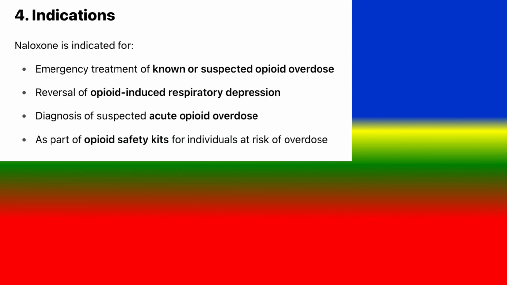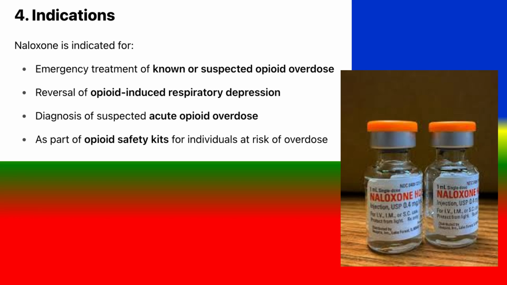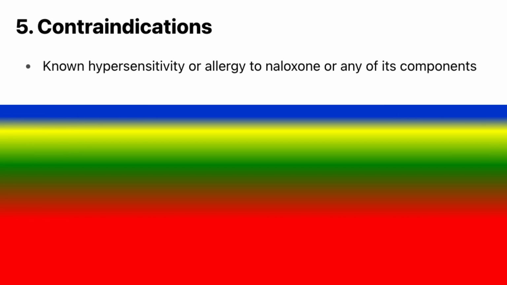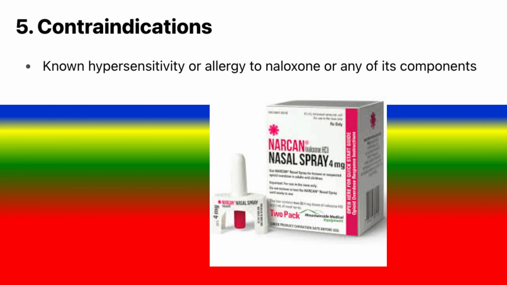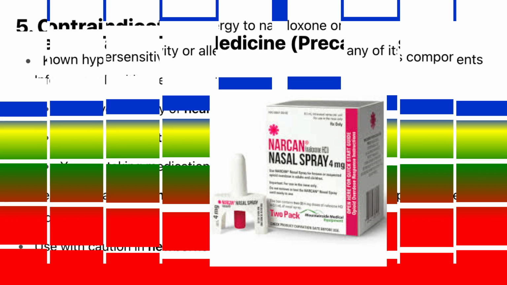4. Indications. Naloxone is indicated for emergency treatment of known or suspected opioid overdose, reversal of opioid-induced respiratory depression, diagnosis of suspected acute opioid overdose, and as part of opioid safety kits for individuals at risk of overdose. 5. Contraindications. Known hypersensitivity or allergy to naloxone or any of its components.